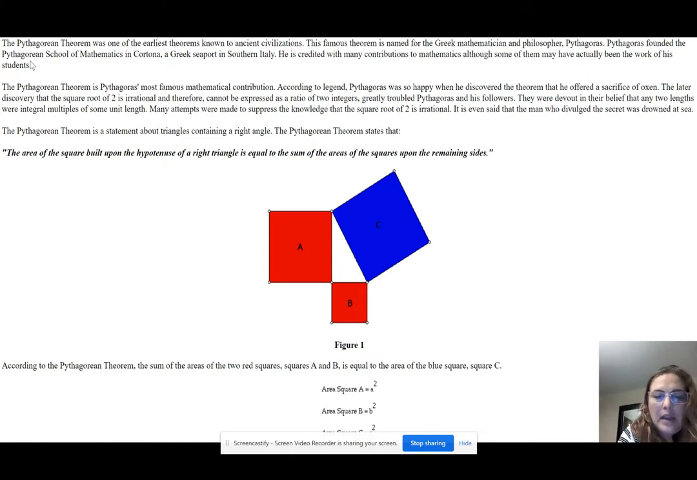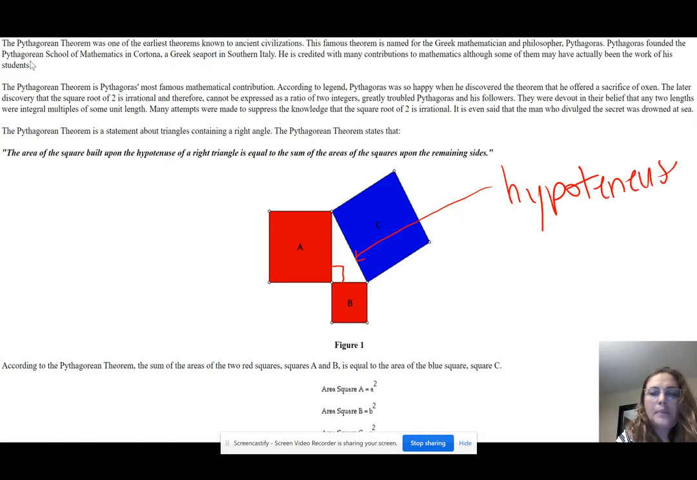Okay, right angle, 90 degrees. So the Pythagorean theorem states that the area of the square built upon the hypotenuse, the side opposite of the right angle, of a right triangle is equal to the sum of the areas of the squares upon the remaining sides. Hypotenuse, spelled kind of weird. Oh, I spelled it wrong. No E right there. Let's fix that.